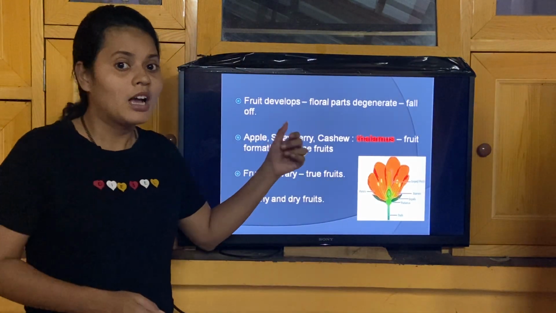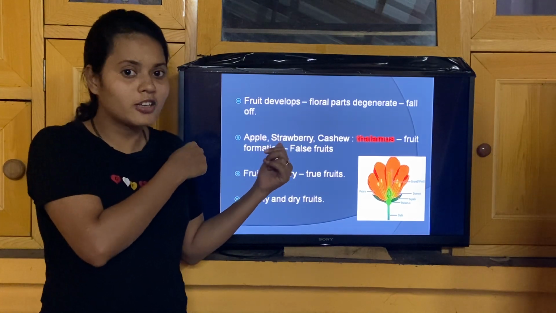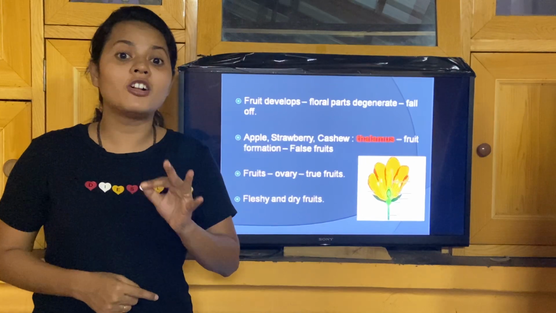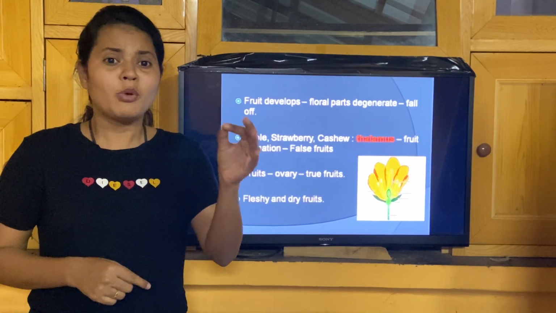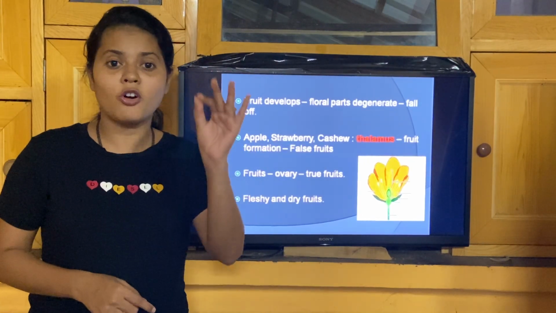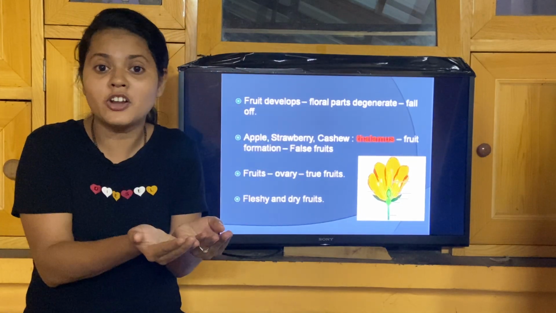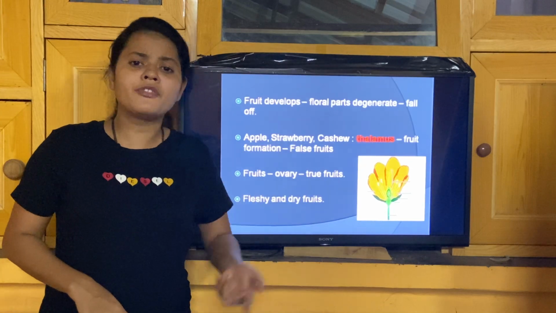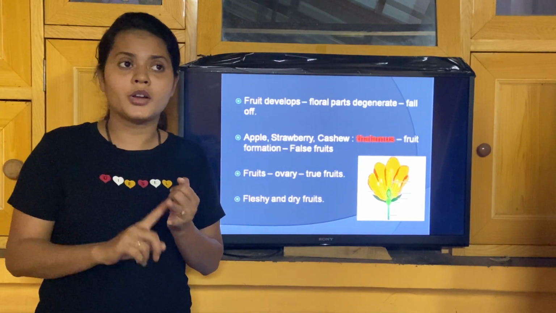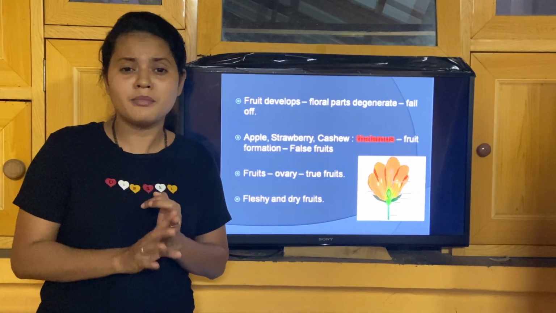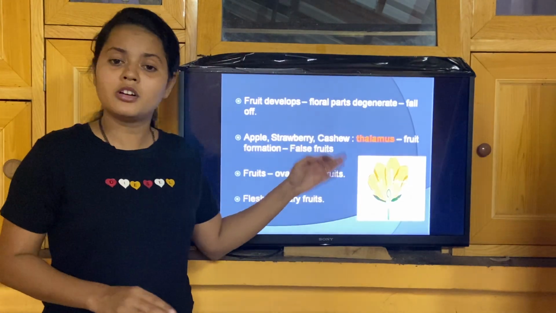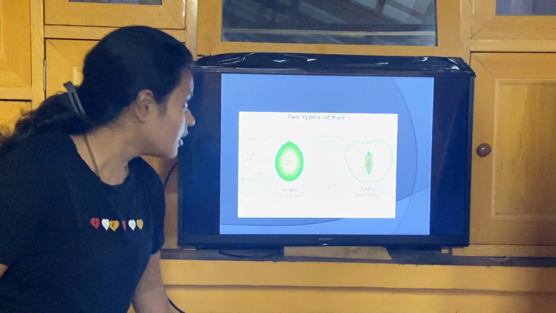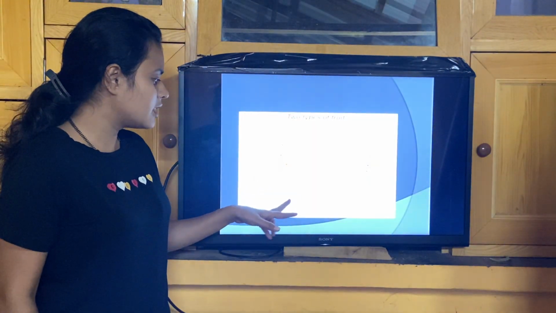I did not tell you that particular fruit as an apple earlier, because the reason behind it is this: apple is a false fruit. Why am I saying false? Just remember, false fruit means the fruits which are developed from the thalamus and not from the ovary. There are many such fruits. Apple you can say, strawberry also. These are some examples of false fruits. So this is about the fruit. I was telling you about the true fruit.